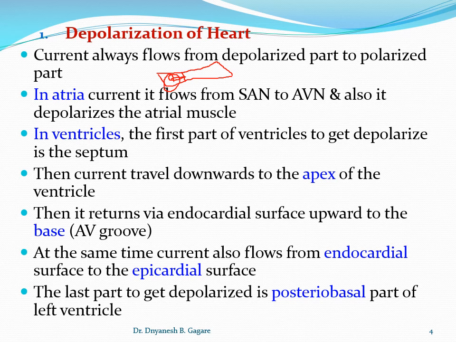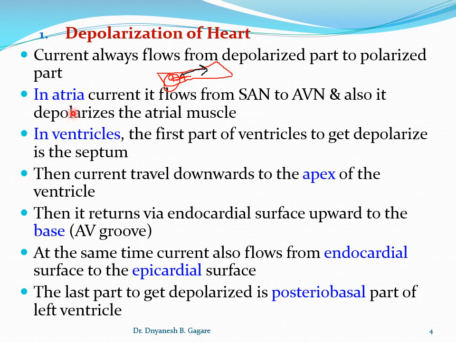So as per this statement, current always flows from the depolarized part, this part is depolarized, and current flows from this part to the polarized part. Okay, so in this way current flows. So current always flows from the depolarized area to the polarized area. This is the normal sequence of current flow.